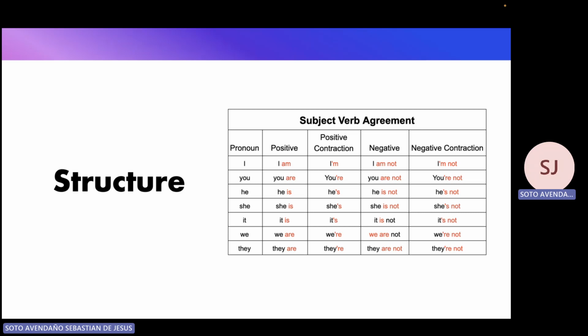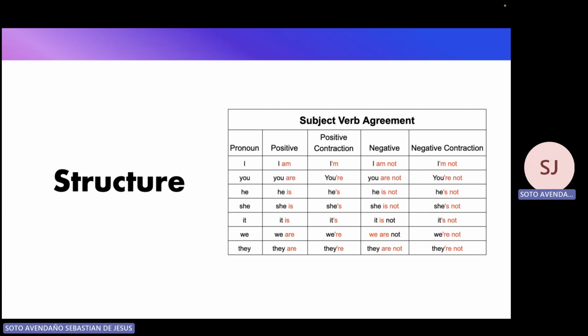Now, if you see, there is a column that is called positive. So this means that we are affirming something. We are acknowledging something. We are not negating something. So for example, if I say I am, as in the first example with the first pronoun, I'm saying yo soy en positivo. Ok, chicos y chicas, recordemos que positivo es una afirmación.